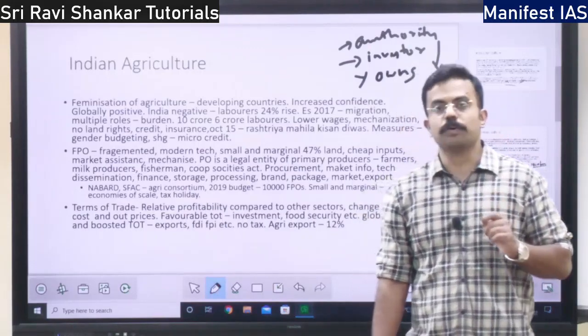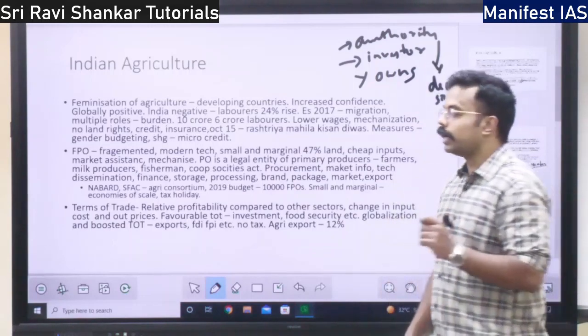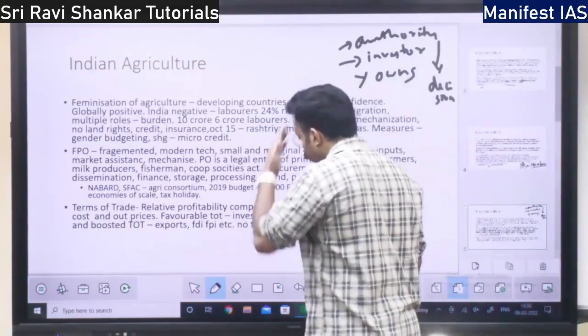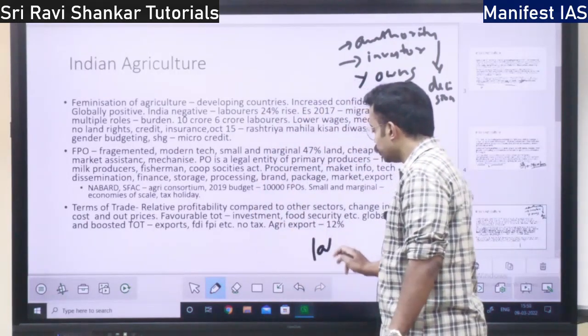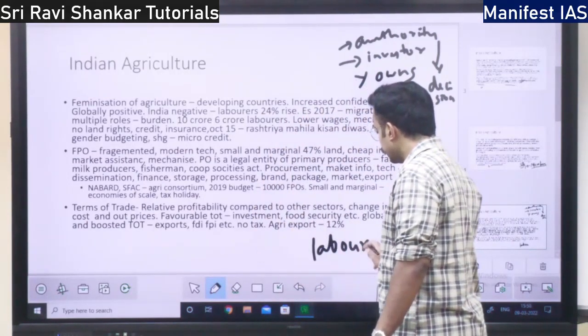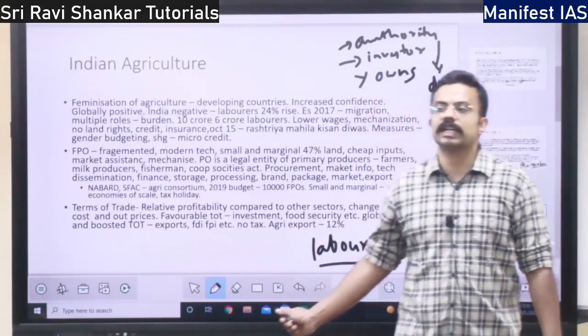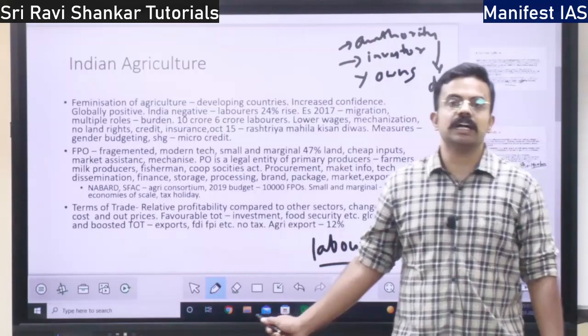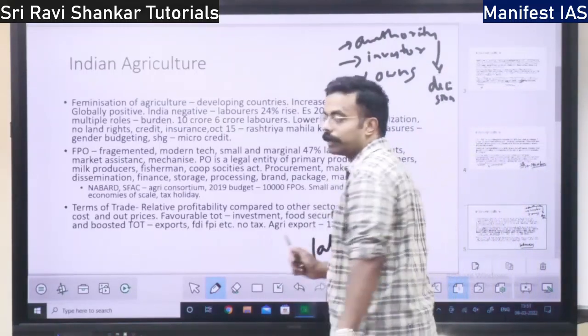Rather, feminization is focusing on women agricultural laborers. That is, women are getting into agriculture as laborers, farm laborers, daily wage laborers. That is why it is considered negative, because it increases the burden on the woman.